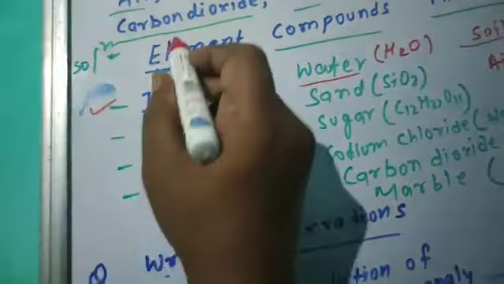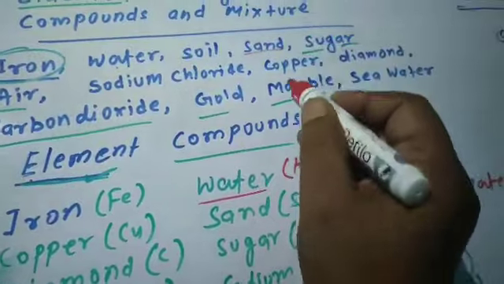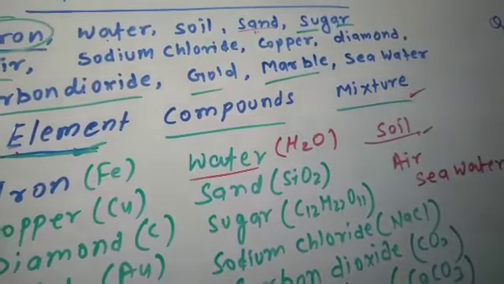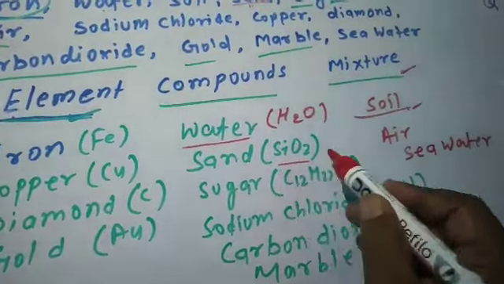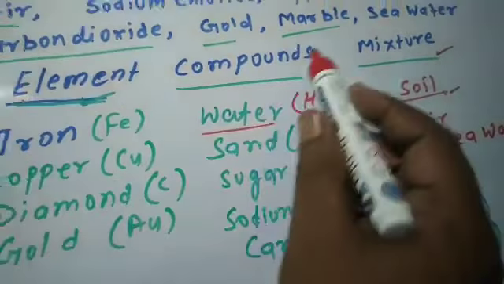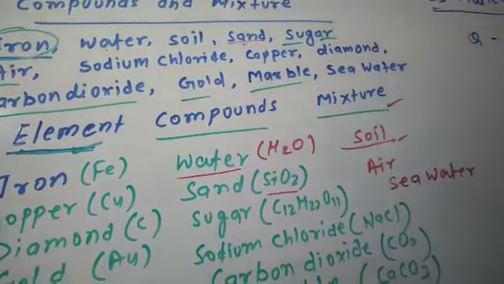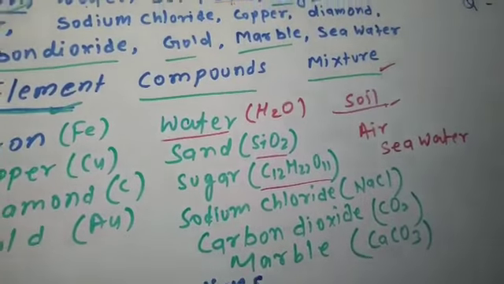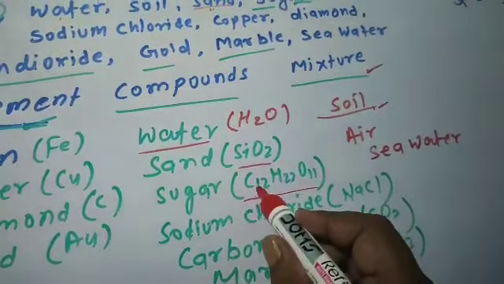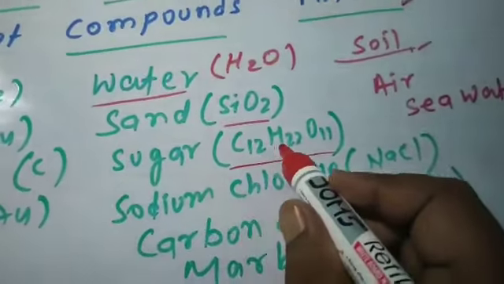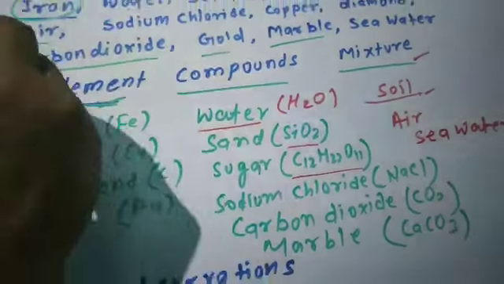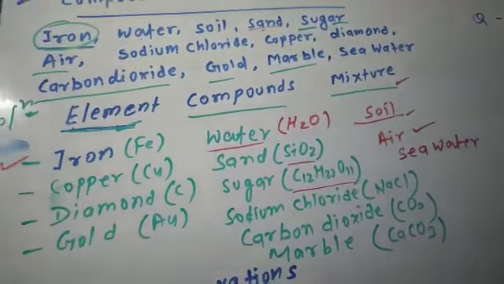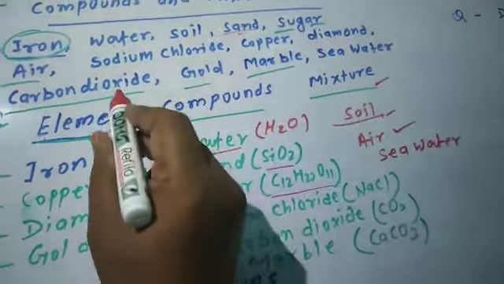So many things are present in soil. So it is a mixture. Next is sand. Sand is a compound because it is made up of atoms of different elements in fixed proportion, and its chemical formula is SiO2, silicon dioxide. Next is sugar. Sugar is also a compound because it is combined with fixed chemical ratio of atoms of different elements. Its formula is C12H22O11. Air is a mixture of different gases, so it is a mixture. Nitrogen, oxygen, all these are the composition of air.